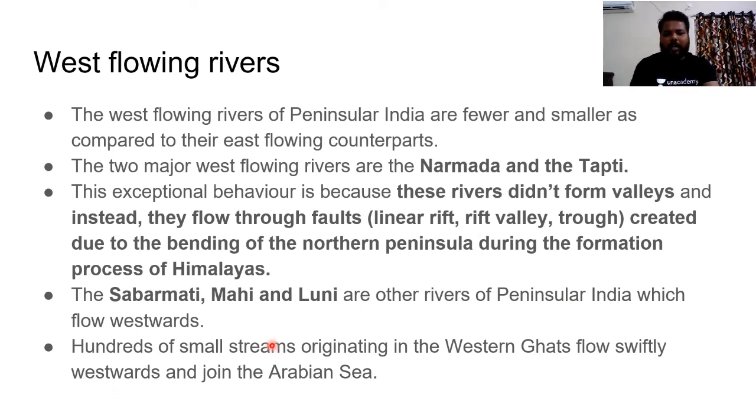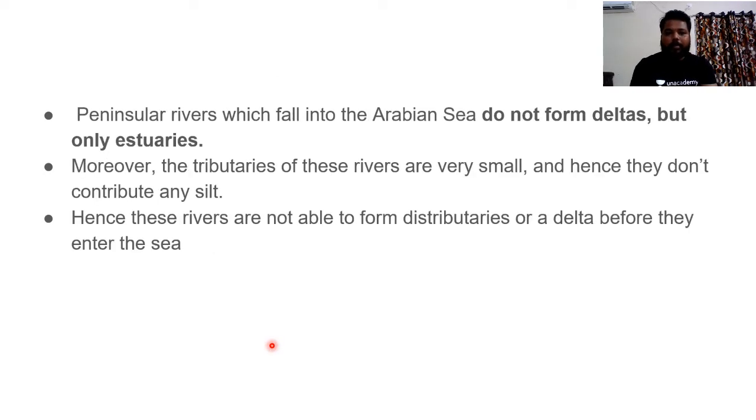So apart from this, hundreds of small streams originating in Western Ghats flow swiftly westward and join Arabian Sea. And if you start remembering all the 100, it will take you 1 year. So no need to waste the time, only try to focus on Narmada and Tapti. So peninsular rivers which flow into the Arabian Sea, they generally do not form deltas, because in the last lectures